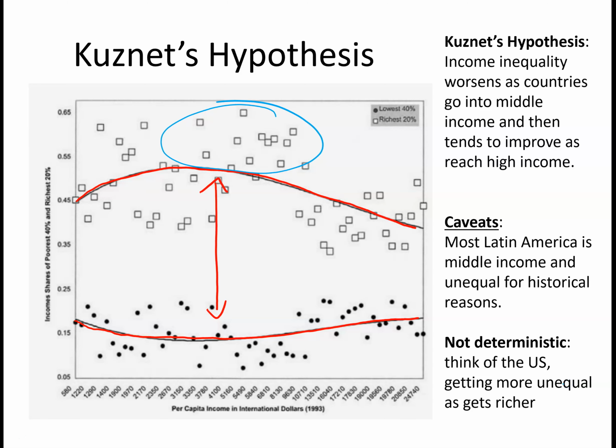The second thing is this is not deterministic. Although you see this on average when you look across countries, it is not guaranteed that as countries move from being poor countries to middle income countries, inequality gets worse. It's also definitely not guaranteed that as they get richer it will get better. You can think of the US. US income inequality has become significantly worse since the 1970s, even during a time when the US economy has grown quite a bit. Okay, so it's definitely not deterministic that every country would follow this kind of pattern.